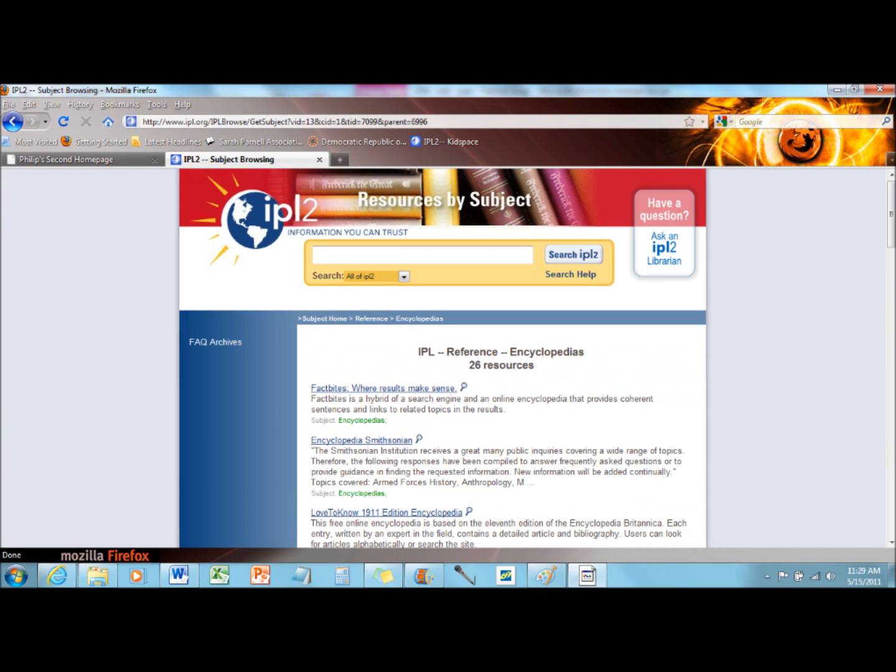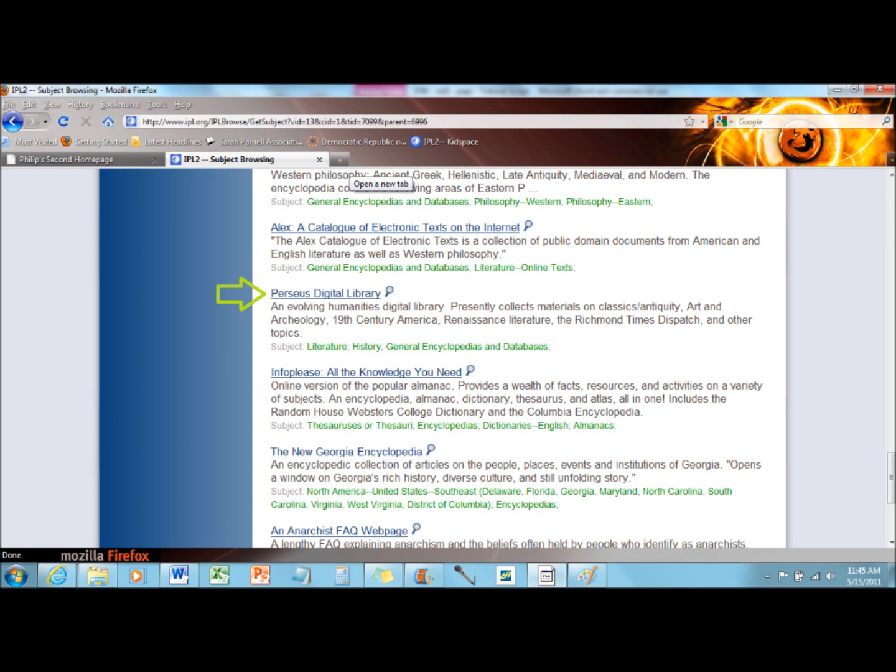Now, let's discuss the third type of resource on the Encyclopedias page, the topical resource. This is a resource that is concentrated not on a particular place, but on a particular type of study. It is the most common type of resource present on this page. Click on the link for Perseus Digital Library.